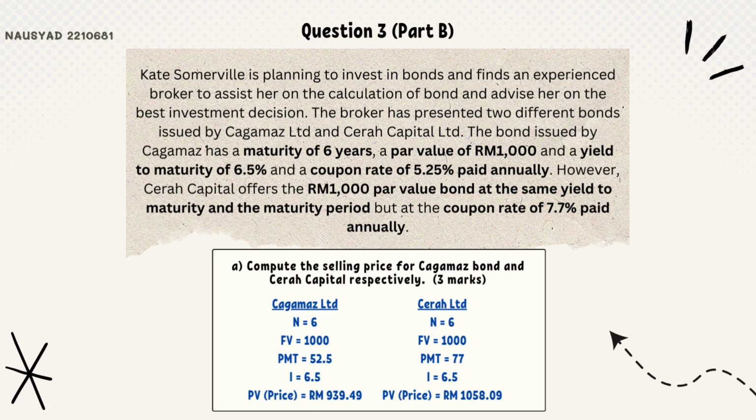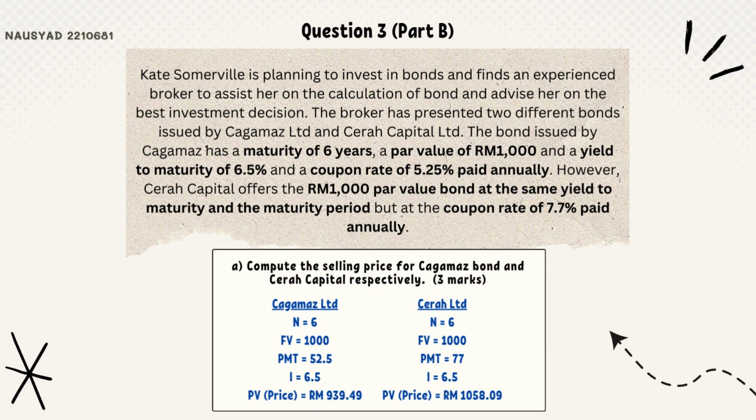So for Cagamas bond, the maturity will be 6 years, so N equals 6. The par value is 1,000, so future value is equal to 1,000. The coupon rate is 5.25% paid annually, so the PMT will be 5.25% times the par value of 1,000. We will get the PMT is 52.5 and the I will be 6.5% because the yield to maturity is 6.5%. So the PV price for the Cagamas bond will be RM